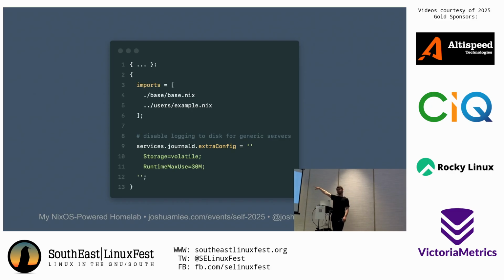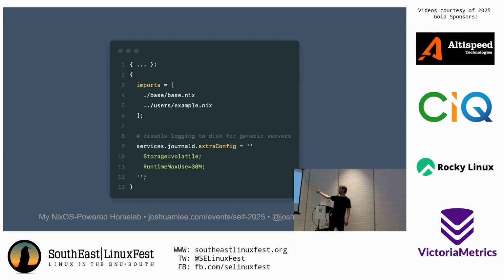I'm defining some imports. That base import template is the one that we're really going to dive into, everything inside of that, in this talk and how I set up my NixOS configuration specifically to run as a VM guest. So there's a lot of interesting stuff going on in there. And then I have an example user, right? You can import whatever else you want, but imports isn't really the main way that you change things in NixOS.